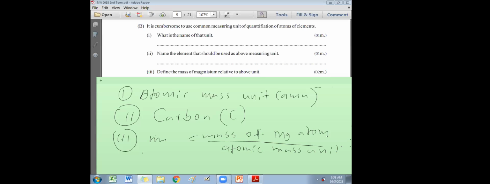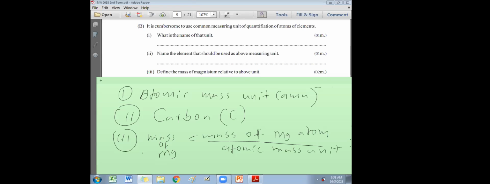Be careful. Again, I'm telling this. If they ask mass of magnesium, actually magnesium has a real mass. Actual mass of magnesium is there, but it's an extremely low value. That's why, instead of expressing the real mass of magnesium, we use relative mass.